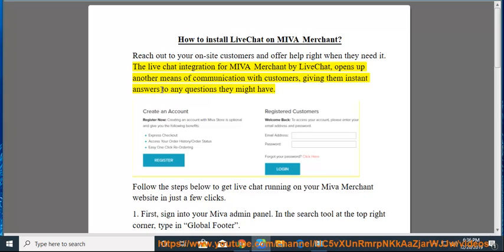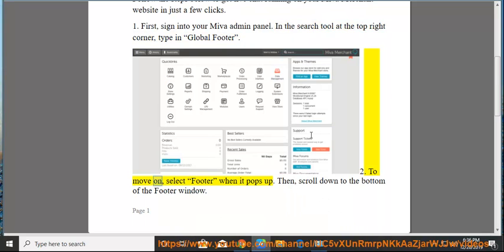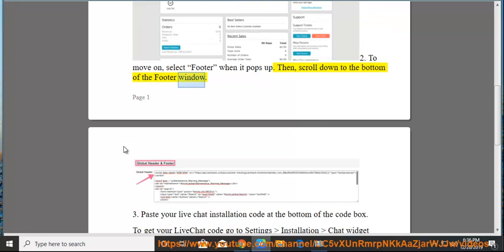Follow the steps below to get LiveChat running on your MIVA Merchant website in just a few clicks. 1. First, sign into your MIVA admin panel. In the search tool at the top right corner, type in Global Footer. 2. To move on, select Footer when it pops up. Then, scroll down to the bottom of the Footer window.